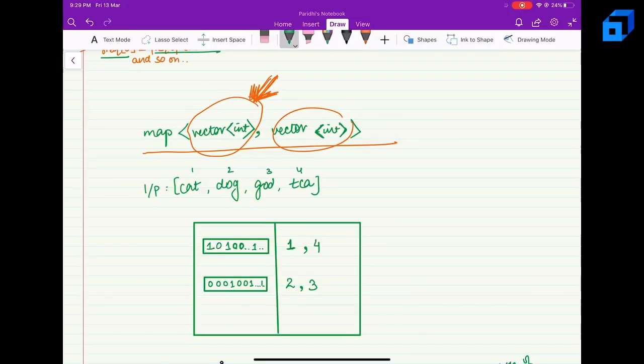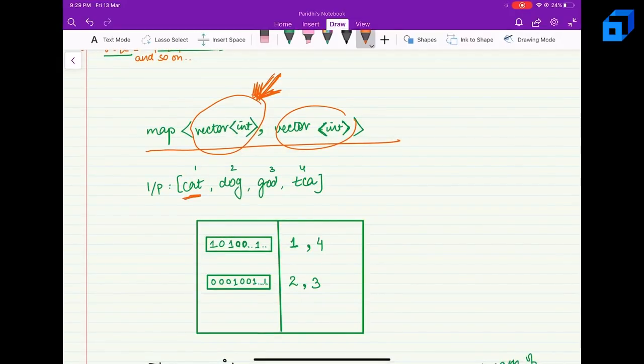So here we have cat, right? The frequency array for cat will look something like this. So this will be the key, right? Since this was not present, first we will push it, and then we will place this 1 over here. Then we will move on to dog, and the frequency array of this will look something like this. And we will simply put 2 over here, right?